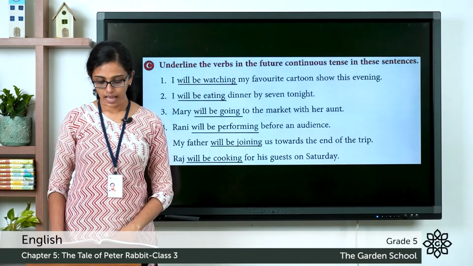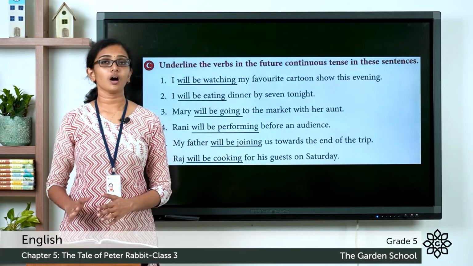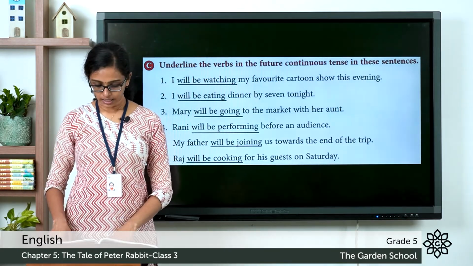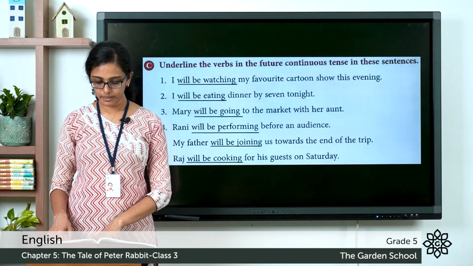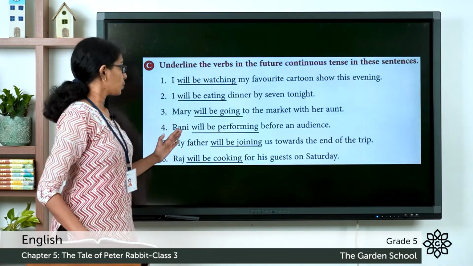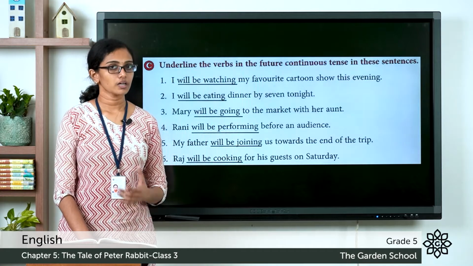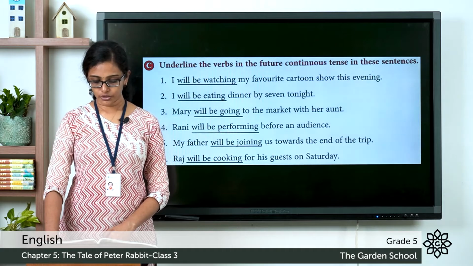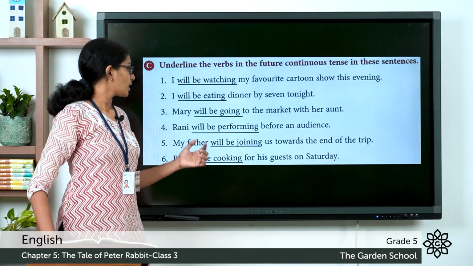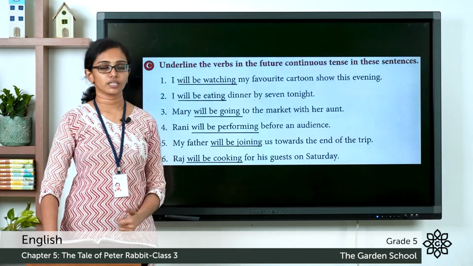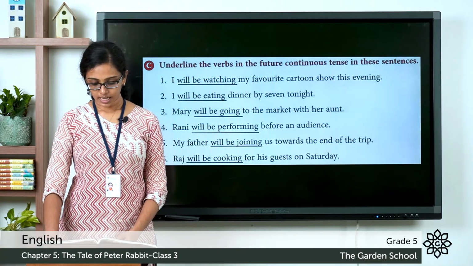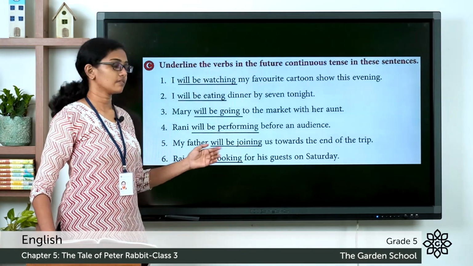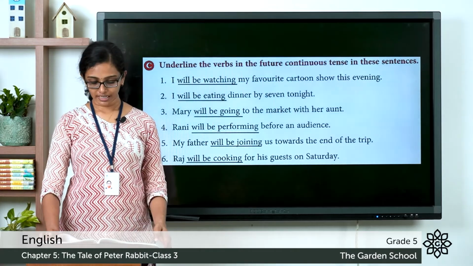Now, let's see the third one. Mary will be going to the market with her aunt. Will be going is the verb given in future continuous tense. Now, fourth one, Rani will be performing before an audience. Will be performing is the verb given in future continuous form. Now, fifth one, my father will be joining us towards the end of the trip. Will be joining, that is given in future continuous tense. Question 6, Raj will be cooking for his guests on Saturday. Will be cooking, that is given in future continuous tense. So, I hope you are clear with these questions.